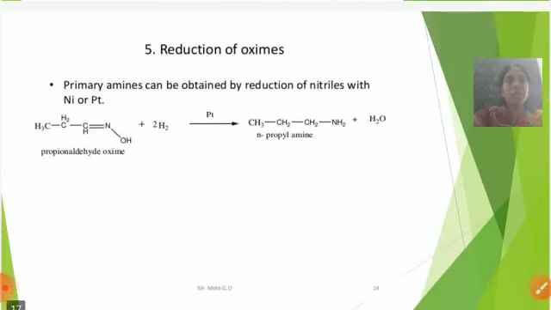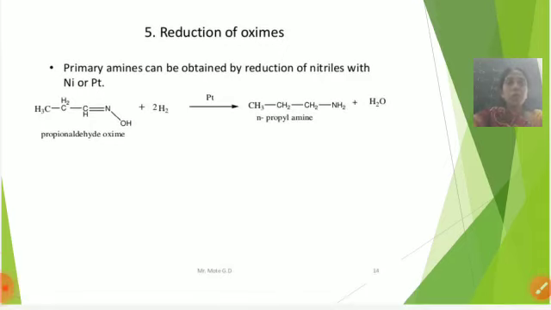Next, fifth preparation, reduction of oximes. Oximes means the C double bond NOH group. Primary amines can be obtained by reduction of oximes with nickel or platinum.